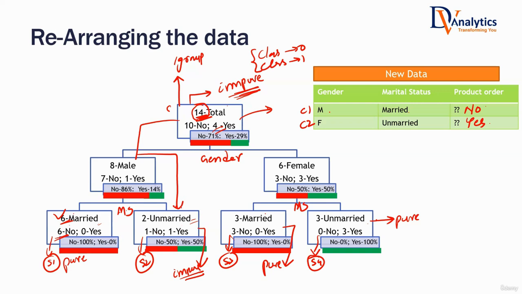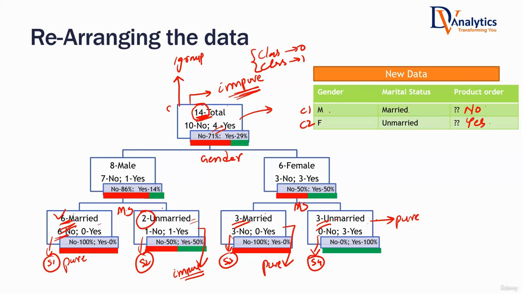It's impossible that we take the right decision everywhere, but at least out of 14 customers, 6 plus 3 plus 3, 12 customers, in these 3 segments, we are very sure. And if a customer falls here, still we are not sure, we may get wrong results, which means we will not have 100% accuracy everywhere. You're all aware of that, isn't it? Achieving 100% accuracy in machine learning models may not be possible everywhere. So in these 3 segments, we will be very sure whatever happens because they're all pure subsets. There, if a customer falls, we can very easily say what his predicted value is. If a customer falls in this one, we are still not sure. We will give some prediction, but that may work, that may not work.